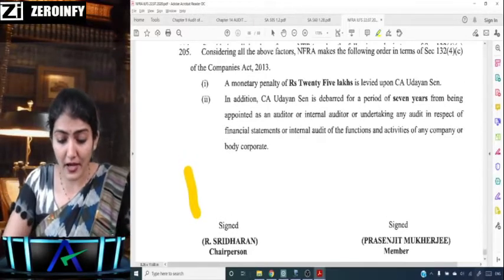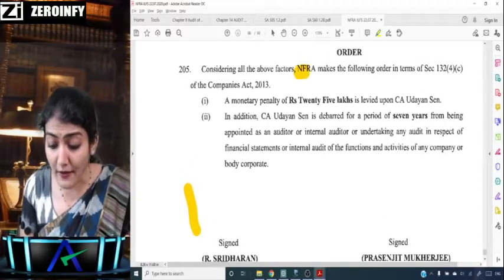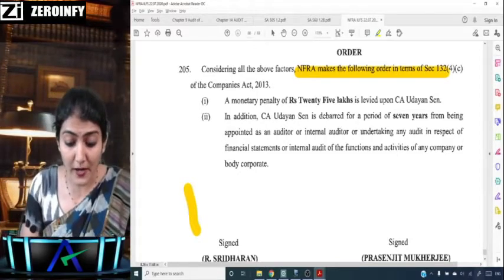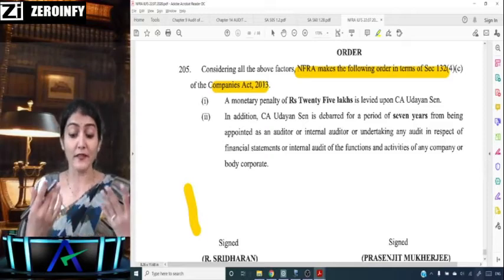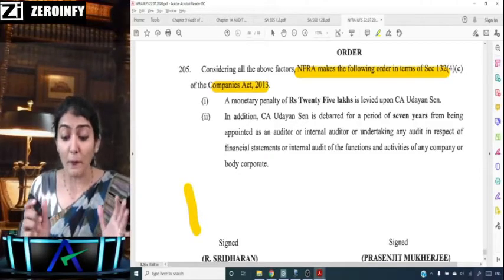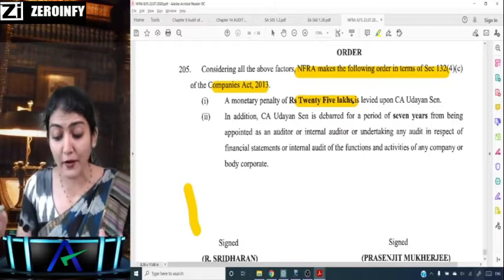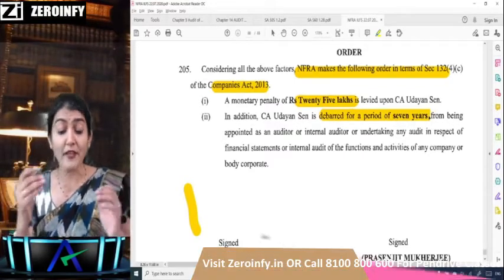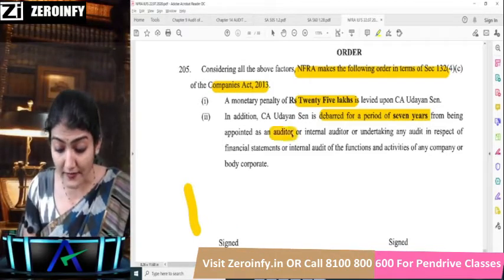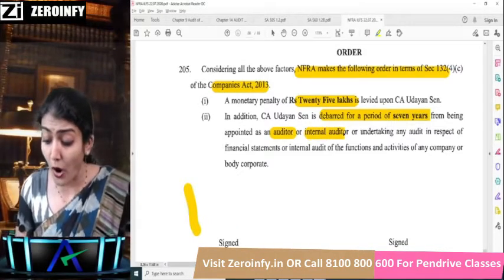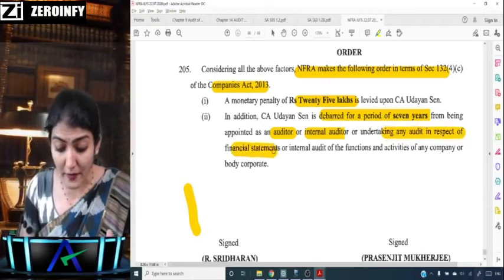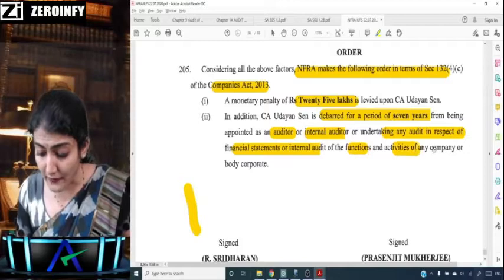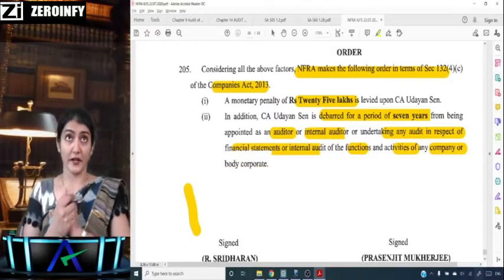So considering all the above factors, NFRA makes the following order in terms of section 132(4)(c) of the Companies Act 2013. And what is the order passed by the NFRA? A monetary penalty of 25 lakh rupees is levied. In addition to that, debarred for a period of 7 years from being appointed as an auditor, internal auditor, or undertaking any audit in respect of financial statements or internal audit of the functions and activities of any company or body corporate.